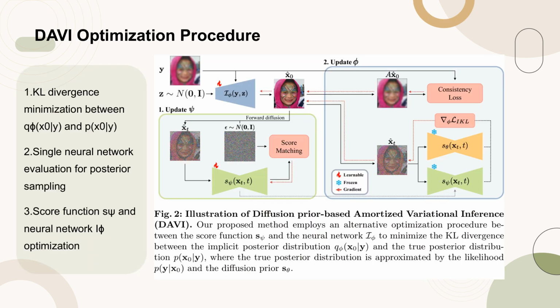Figure 2 illustrates the optimization procedure of our proposed DAVI. The figure shows how our method alternates between optimizing the score function S_psi and the neural network I to minimize the Kullback-Leibler (KL) divergence between the implicit posterior distribution q(x0|y) and the true posterior distribution p(x0|y). The true posterior distribution is approximated by the likelihood p(y|x0) and the diffusion prior S_theta. This optimization enables efficient single-step posterior sampling for both seen and unseen measurements, enhancing the generalization capabilities of our method.